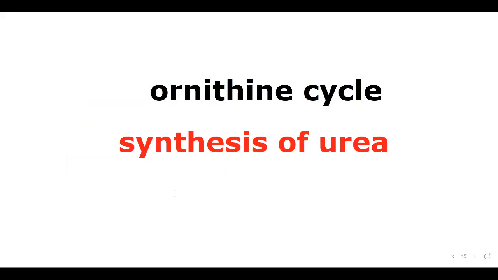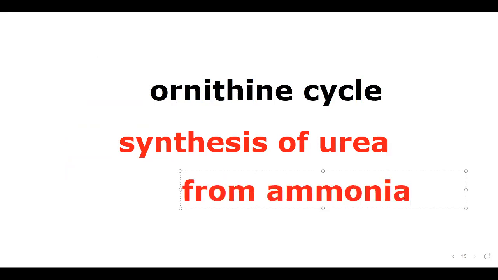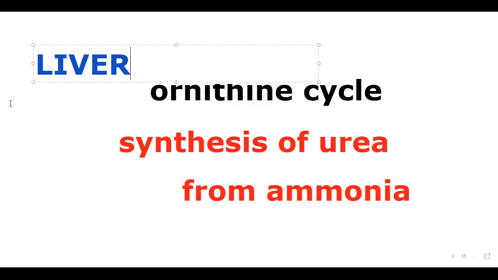From ammonia. Ammonia is an excretory material, but it is a toxic waste material which we can't tolerate. That's why we have to convert that ammonia into urea. Who does the conversion of ammonia into urea? That's all. Our hero, liver. Liver performs the ornithine cycle, which makes the conversion of ammonia into urea. Okay. Then, any doubts here?